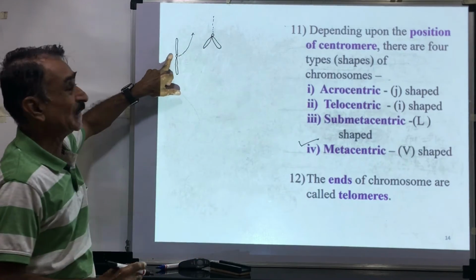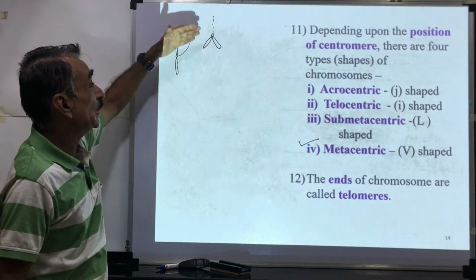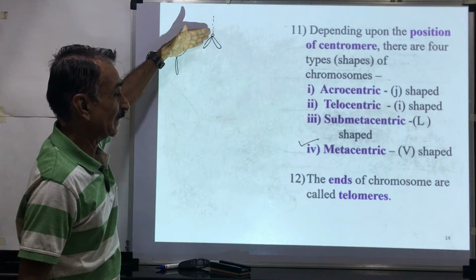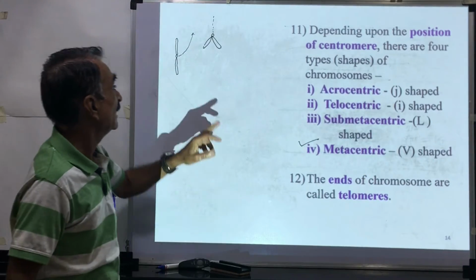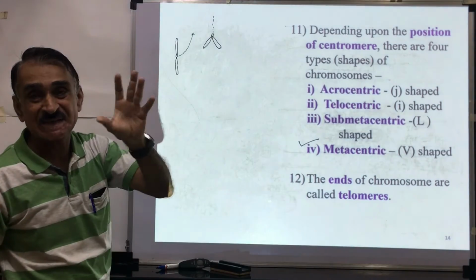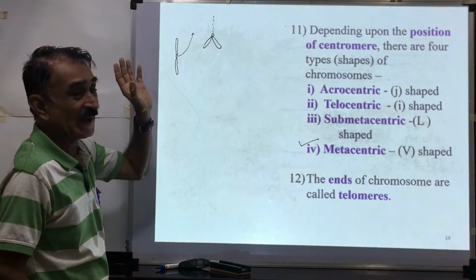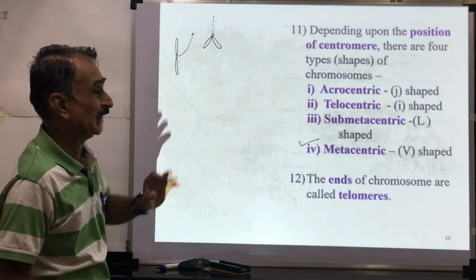During metaphase and anaphase it looks pea-shaped. This is called a metacentric chromosome.